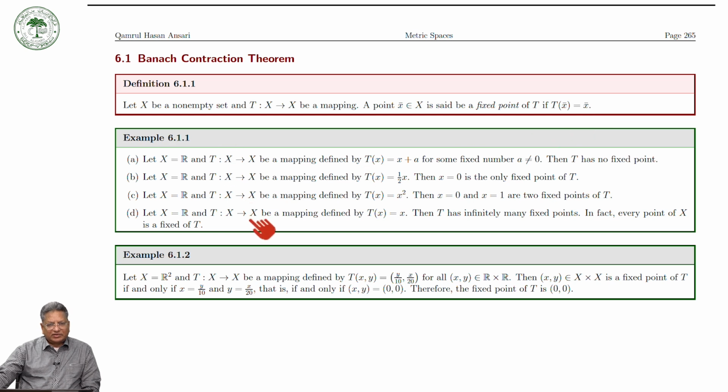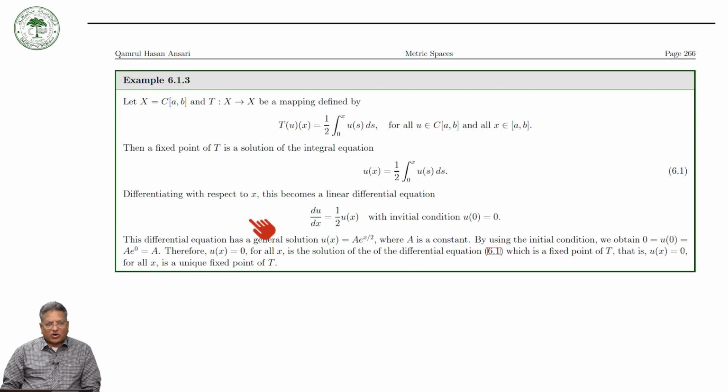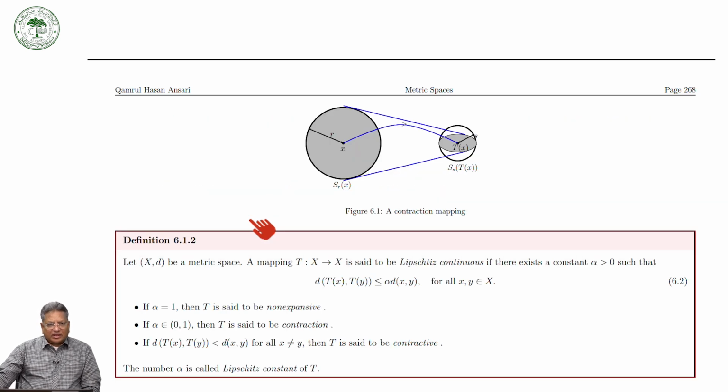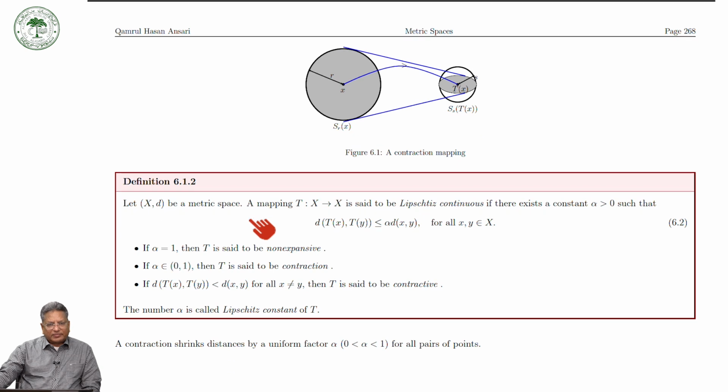Then we have seen that a map can have a unique fixed point, can have more than one fixed point, can have infinitely many fixed points, and may not have any fixed point. So now the question is how we can check whether a map on a metric space has a fixed point or not. For that we defined the contraction map. So what was the contraction map?